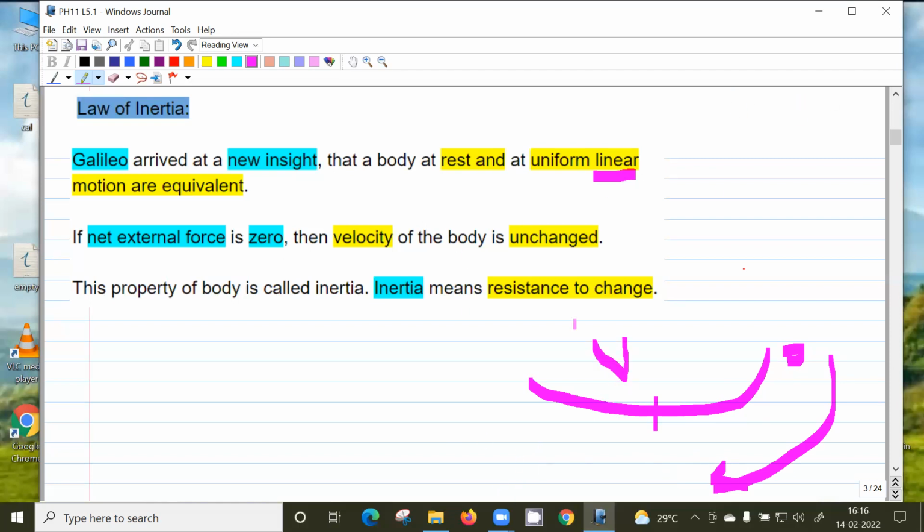So what is an example of horizontal circular motion? See, this is a pendulum, and this is a conical pendulum. You know what a conical pendulum is, right? This thing moves in a horizontal circle, gravity is downwards. So the velocity is uniform in magnitude also. The direction is changing, but the magnitude of the velocity is uniform. Is this clear? Yes, sir.